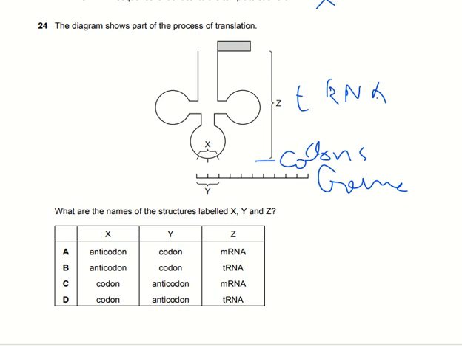So what are the names of the structures labeled X, Y and Z? We can easily differentiate from here. X shows anticodon, Y shows codon, and Z shows transfer RNA. So option B here is the right one.